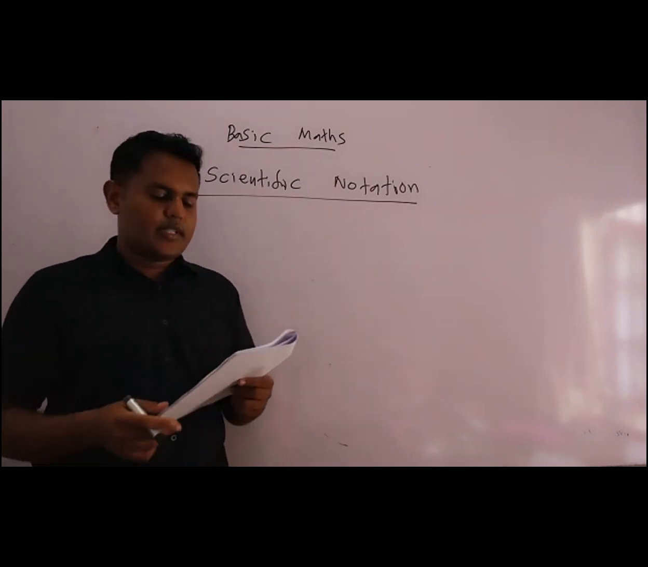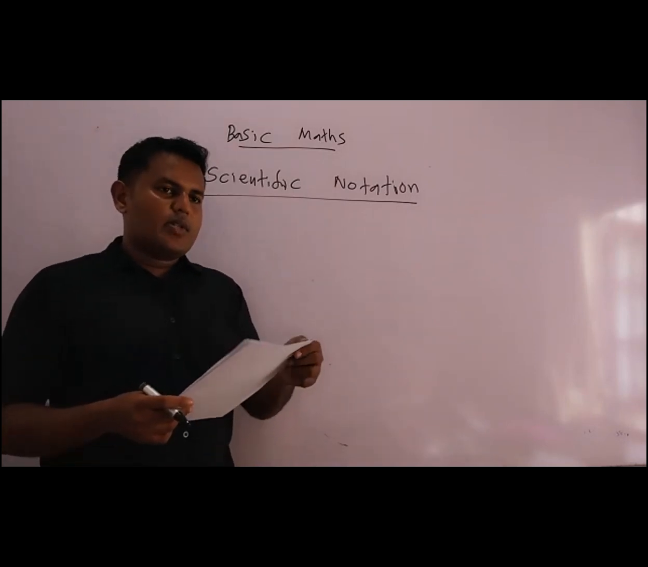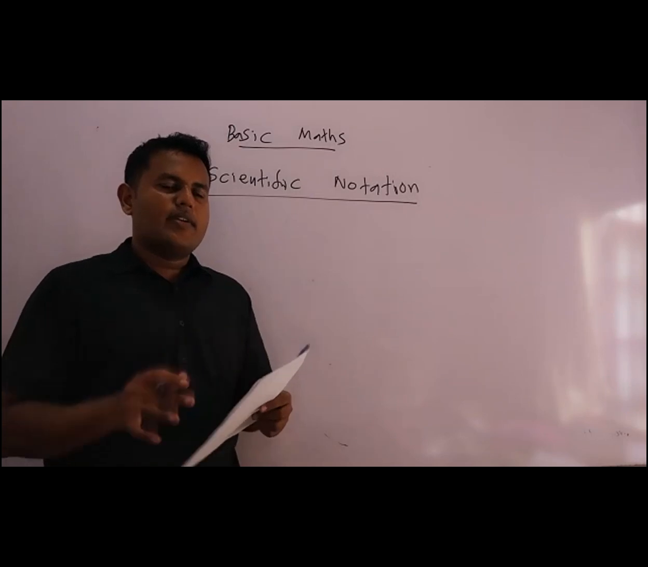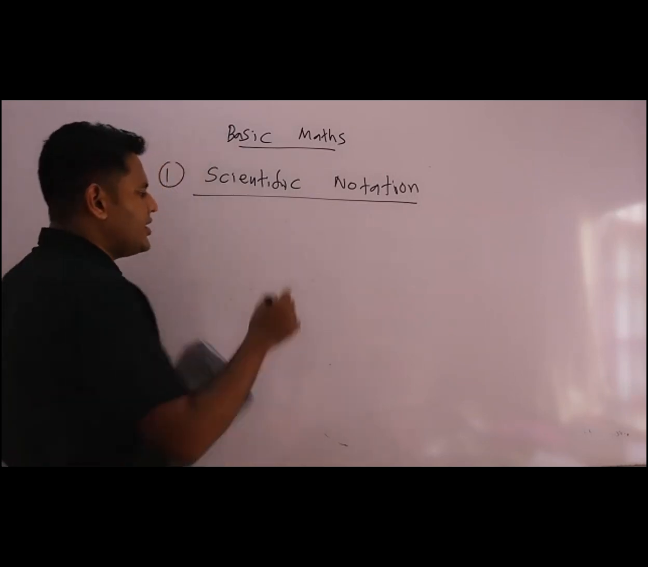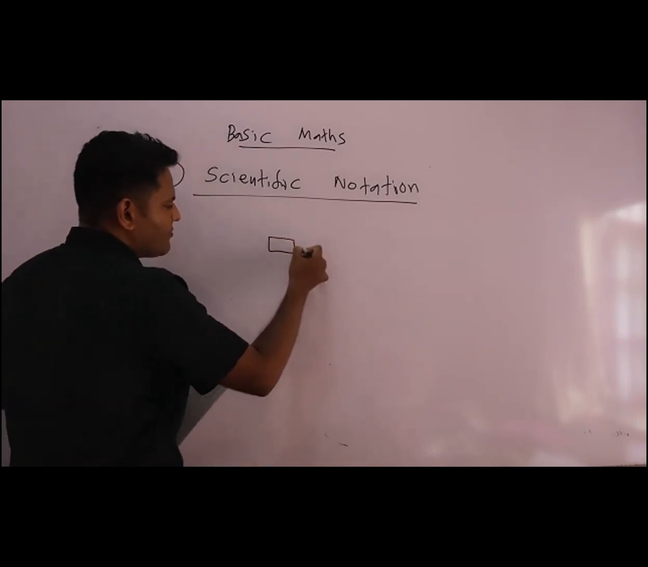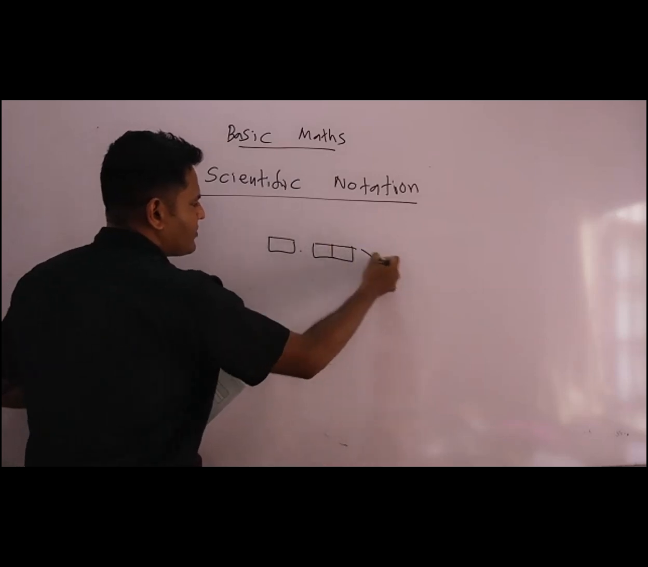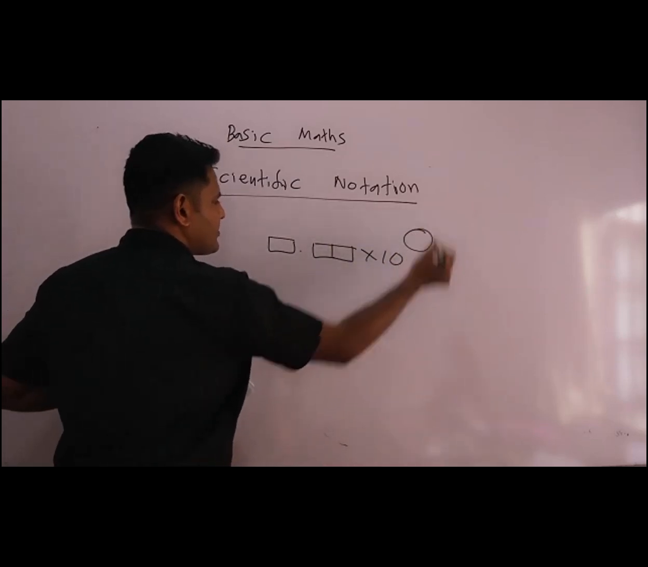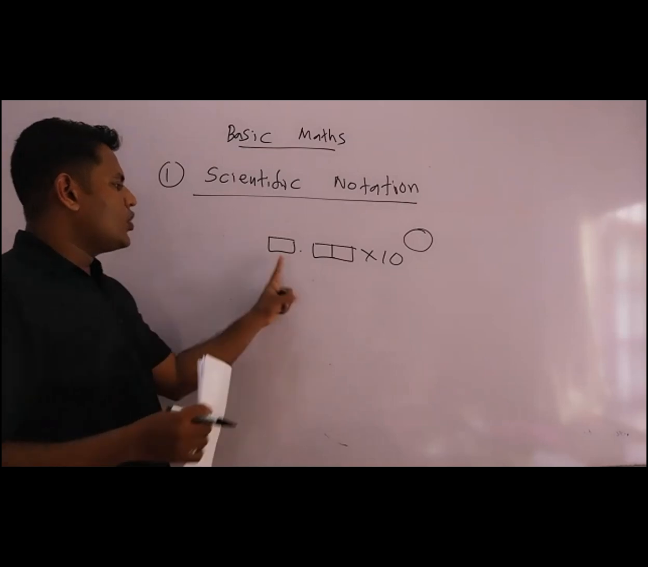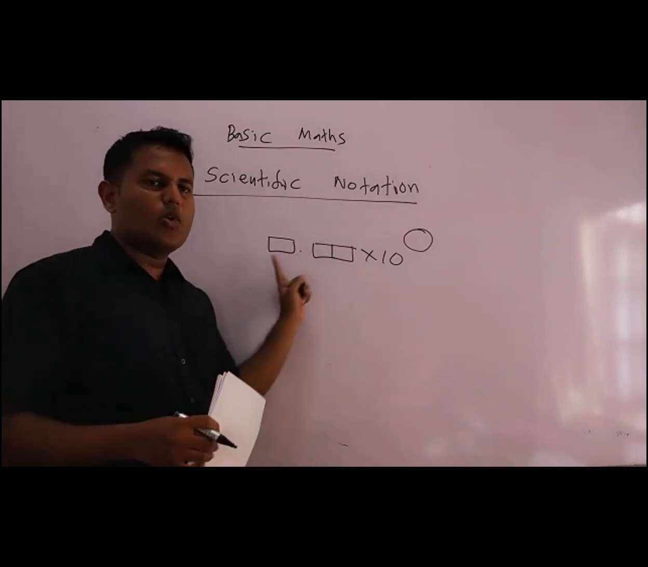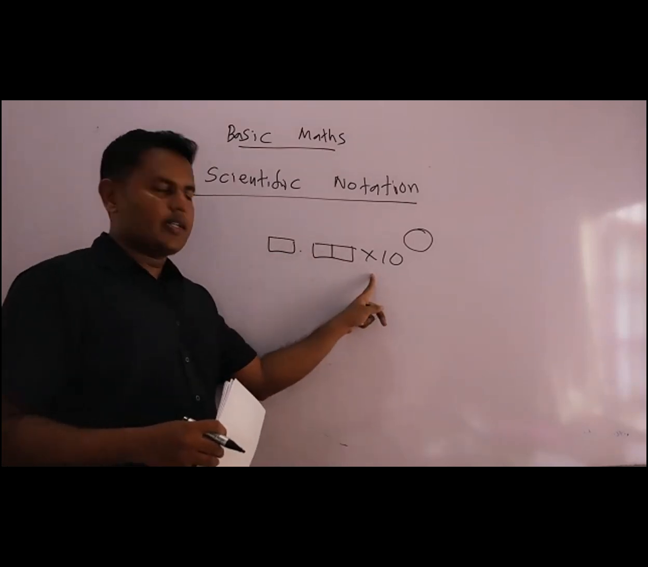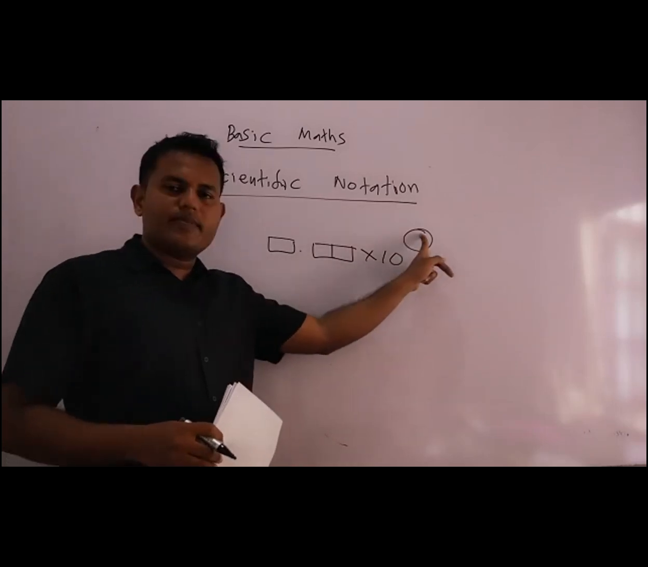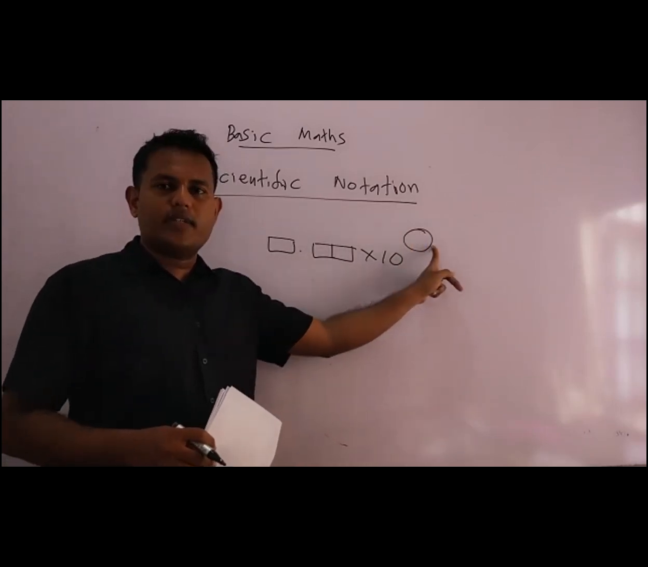Scientific notation. In A-level, scientific notation means writing a certain number in this format, into 10 to the power, like 2.352 into 10 to the power 3, or 10 to the power minus 3, likewise.